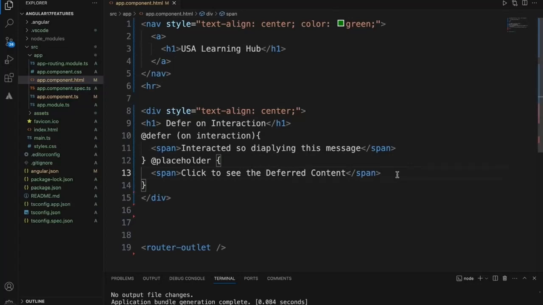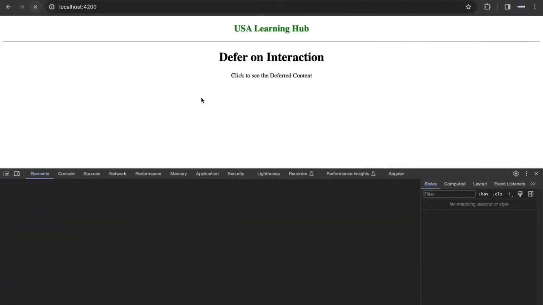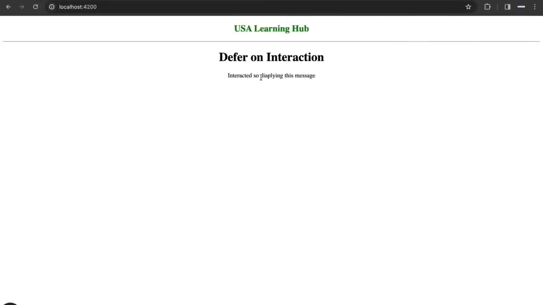So that means on interaction works only when we interact with that particular content. That's when it will be displayed. Okay, this is how the on interaction defer works.